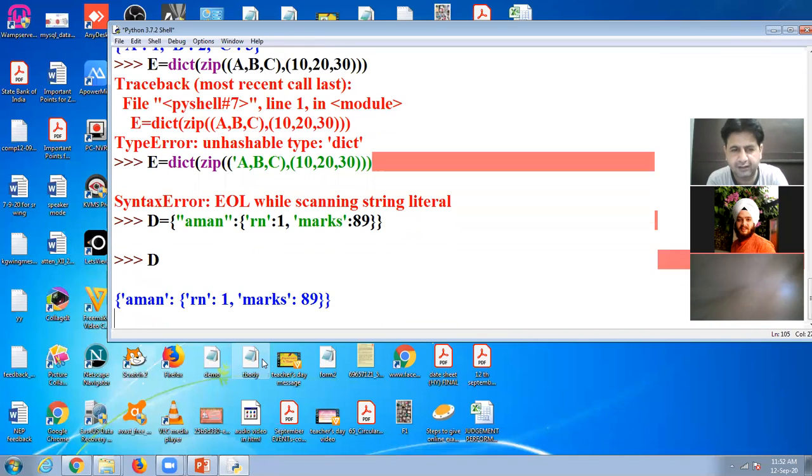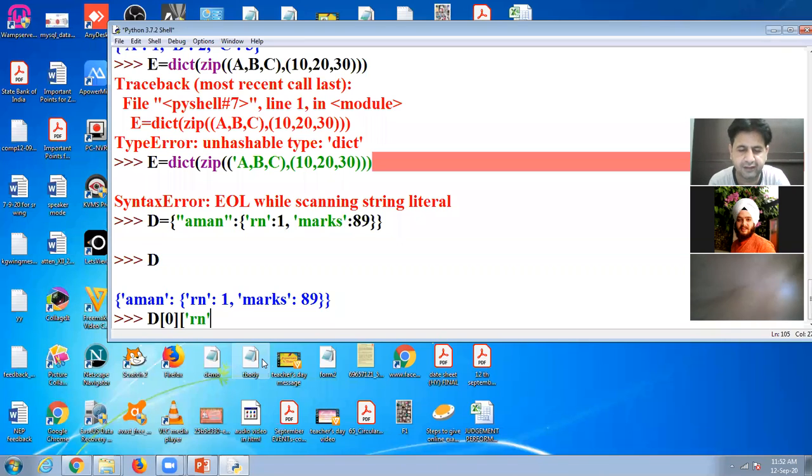Suppose I display D, so it will display the complete dictionary. And if I want to display only the roll number, in that case D in square bracket. So this is the first element, we know that it is a zero location, and after that I display here Rn.